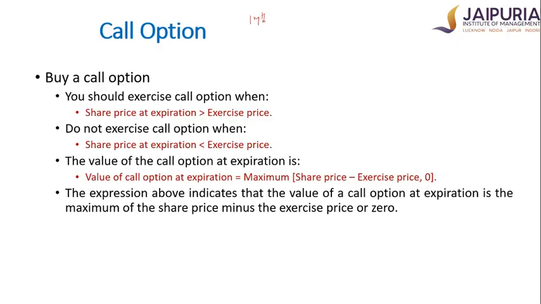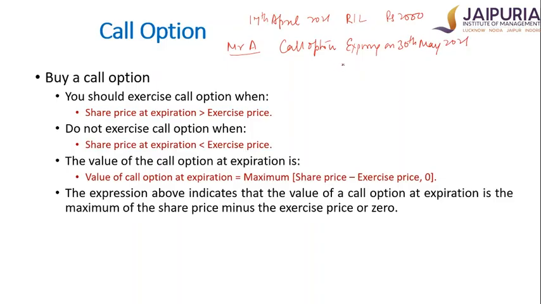Today is 17th April 2021, and let's assume the Reliance current price is rupees 2000, and Mr. A has purchased a call option expiring on 30th May 2021 at an exercise price, let's assume, of rupees 2100. Now what does this mean? Mr. A has purchased a right to buy a share at rupees 2100.